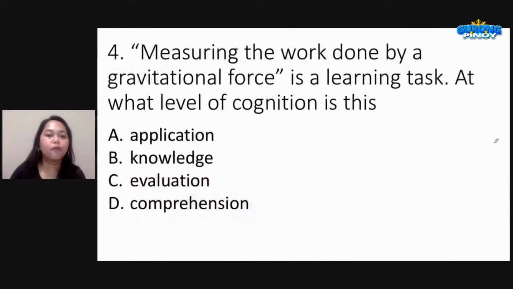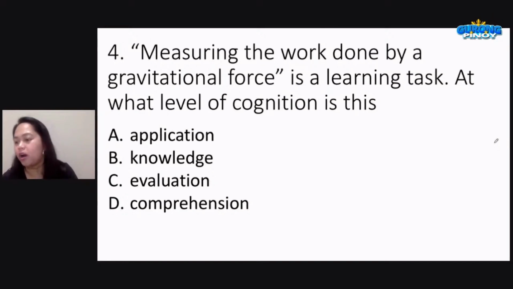Now we go to number 4. Measuring the work done by a gravitational force is a learning task. At what level of cognition is this? Is this letter A, application, letter B, knowledge, letter C, evaluation, or letter D, comprehension? Ano kaya yung tamang sagot sa number 4? Oh, iba-iba na yung sagot nyo. May A, B, C, D na.